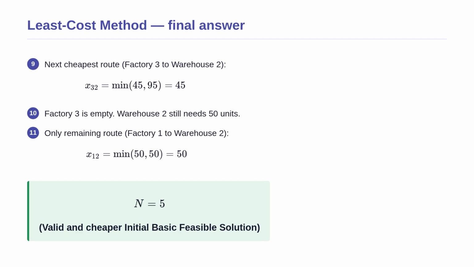We're almost done. Looking at the few remaining options, the next cheapest route is from Factory 3 to Warehouse 2. We ship all 45 remaining units from Factory 3. Factory 3 is now empty, leaving Warehouse 2 still needing 50 units. The only remaining route left on the entire board is from Factory 1 to Warehouse 2. Factory 1 has exactly 50 units, perfectly clearing the last factory and filling the last warehouse simultaneously. We made exactly 5 shipments, matching our required number of routes. This is a valid and much cheaper starting plan.